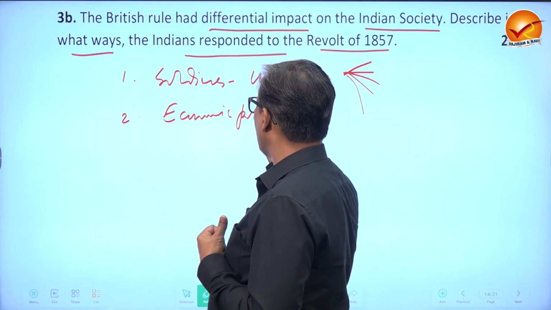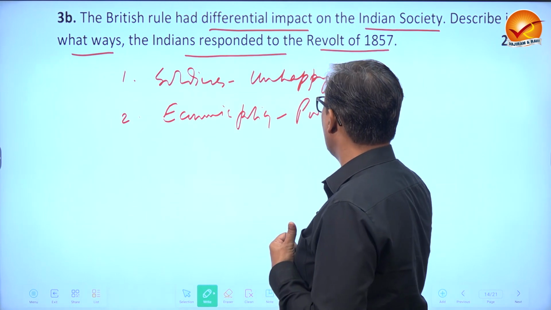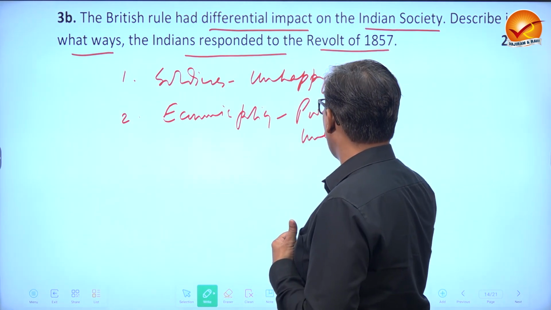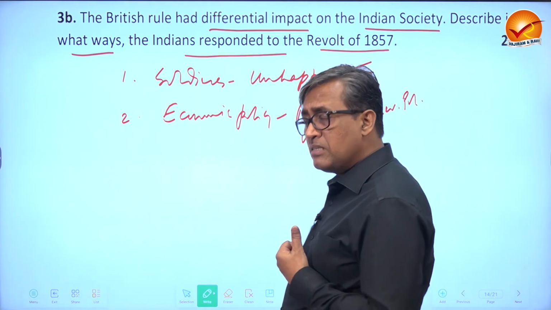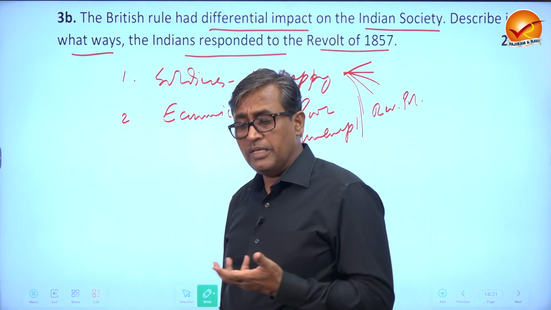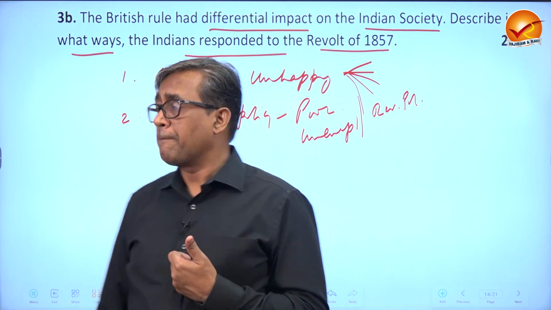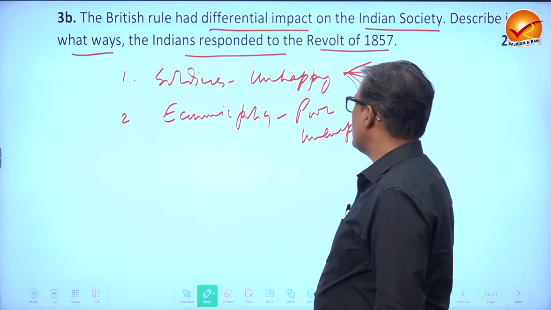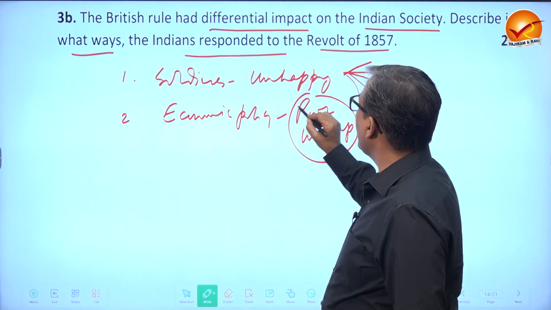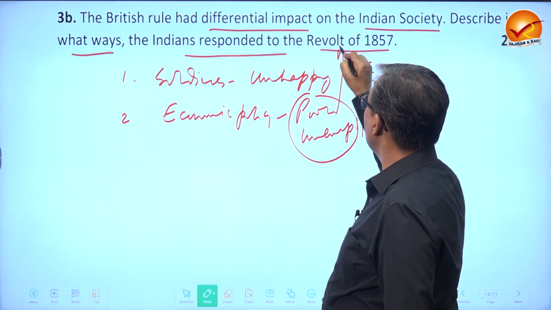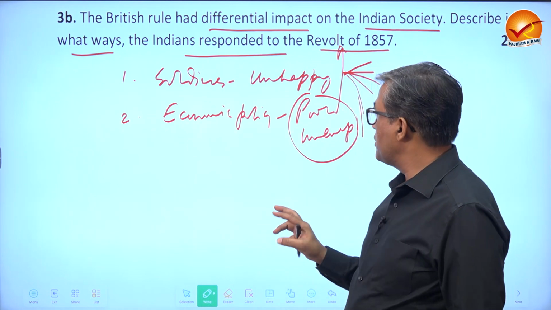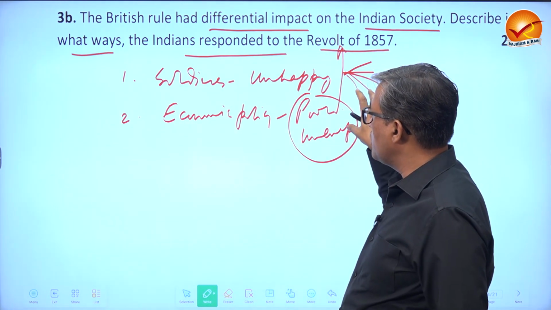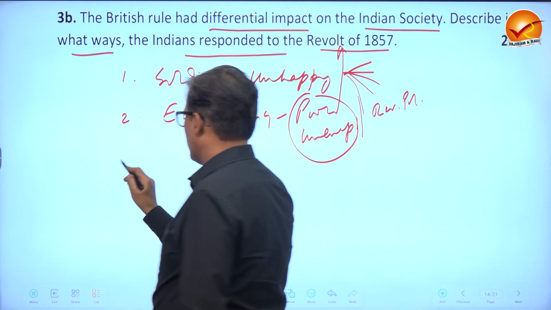Now, in economic policy, how the people became poor, how they became unemployed thanks to their revenue policy, whether it is Permanent Settlement, whether it is Ryotwari, whether it is Mahalwari. And what you notice is that these poor unemployed became important players during the revolt of 1857, because a large number of farmers were also joining this one.